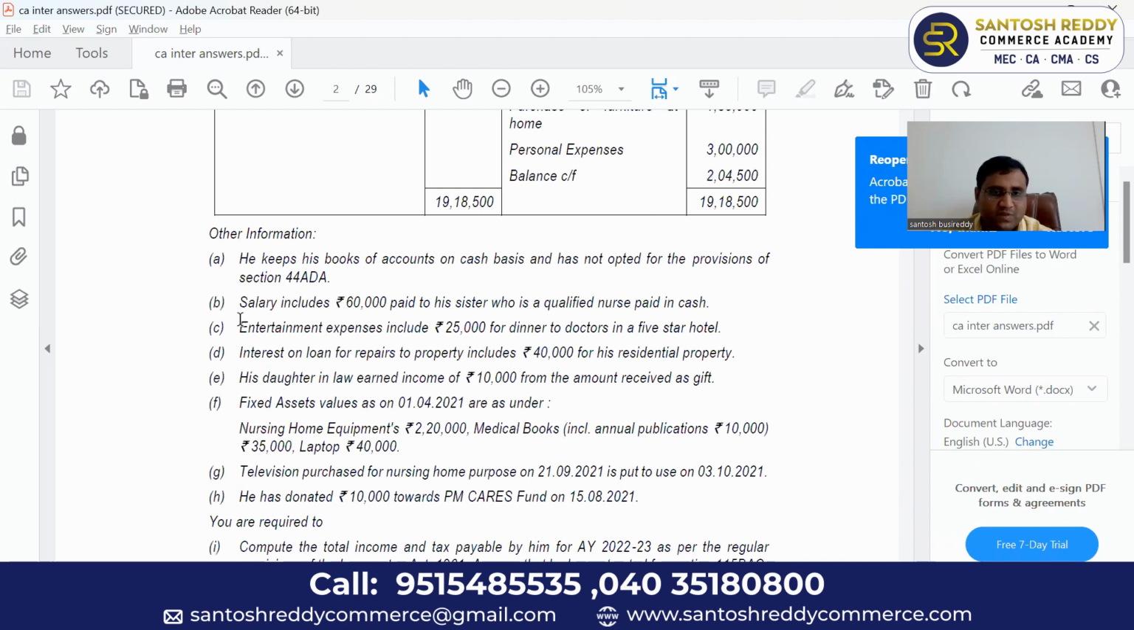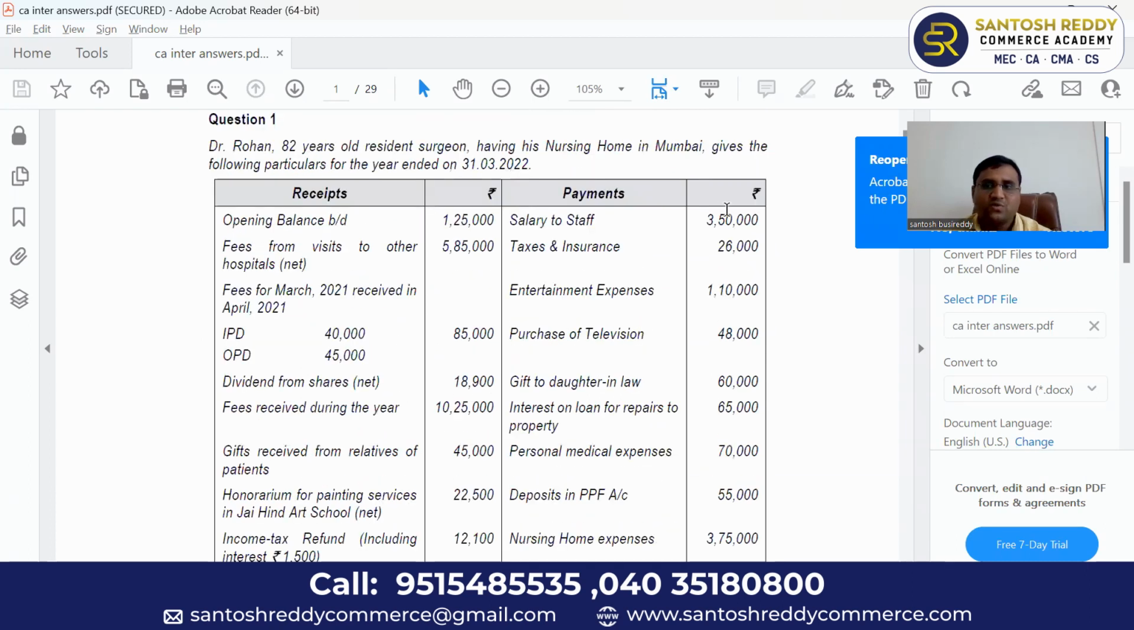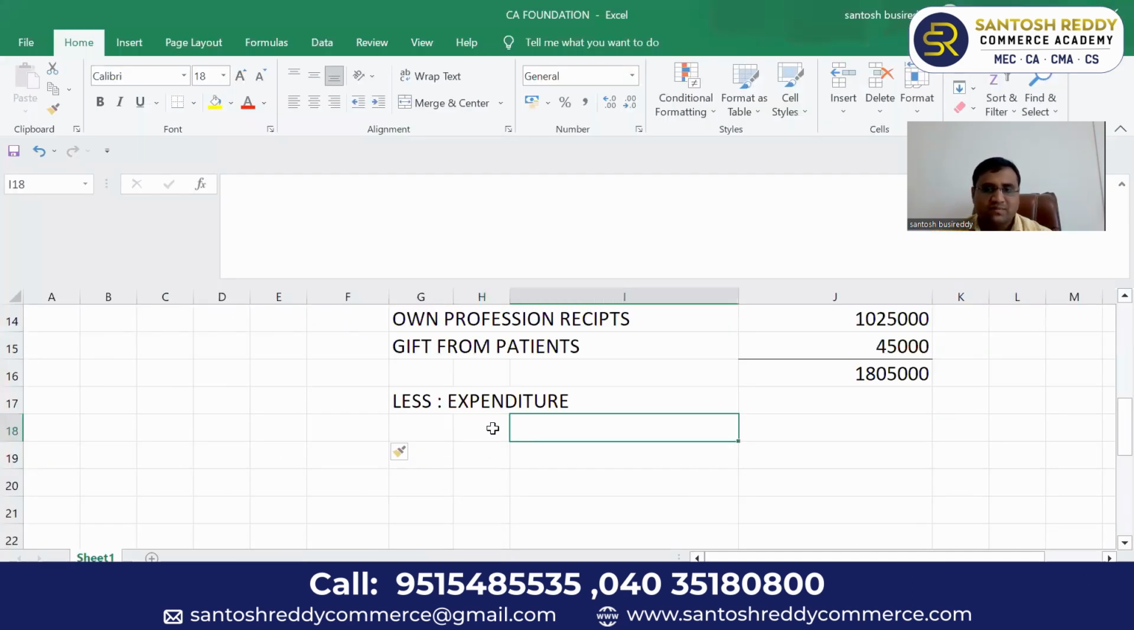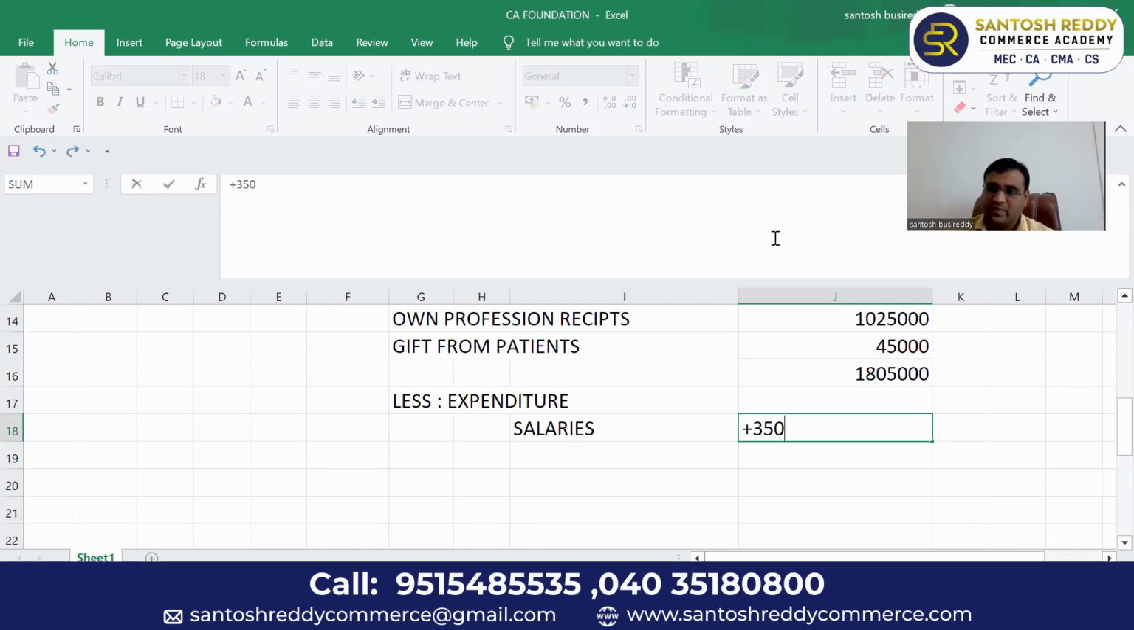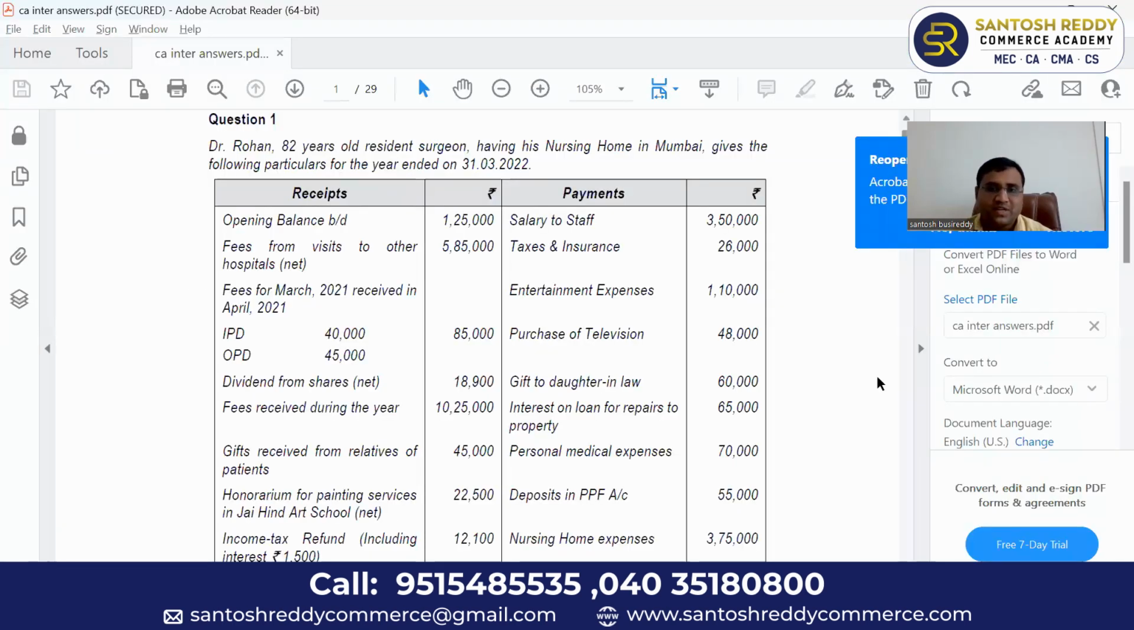I think I just studied this point, B point. Salary includes 60,000 paid to his sister, who is a qualified nurse, okay, no problem. Paid in cash, that is the problem. It is not allowed as a business expenditure as per section 40A(3). So out of this 3,50,000, 60,000 is disallowed. That means how much is allowed as expenditure? Salaries: actually paid 3,50,000, but minus 60,000 that is not allowed. Why is it not allowed? Because it is paid in cash. Cash payment is more than 10,000. Cash payment is not allowed as a business expenditure.